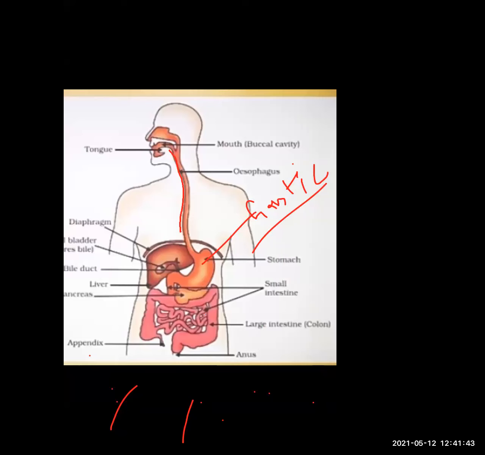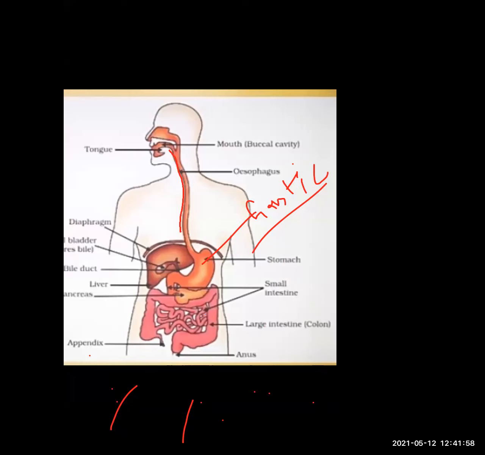Now I am discussing one thing more here. That is very important. Here is the ending of the stomach.